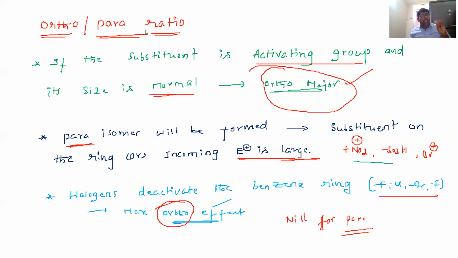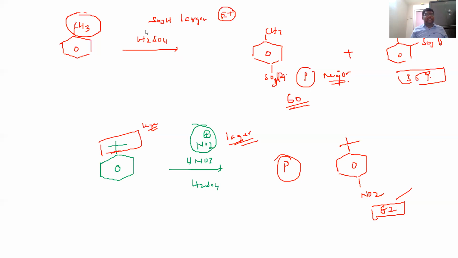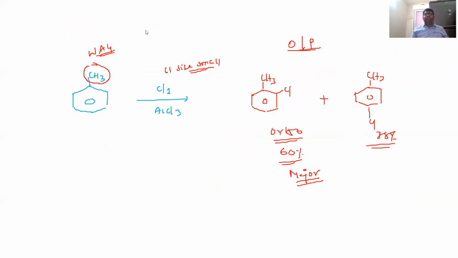For example, if the substituent on the benzene ring is a halogen like fluorine, chlorine, bromine, iodine, the major product will be ortho. So this is today's class discussing electrophilic substitution reactions, ortho para directing and meta directing. Among ortho para directing, which one is major depends upon three conditions.